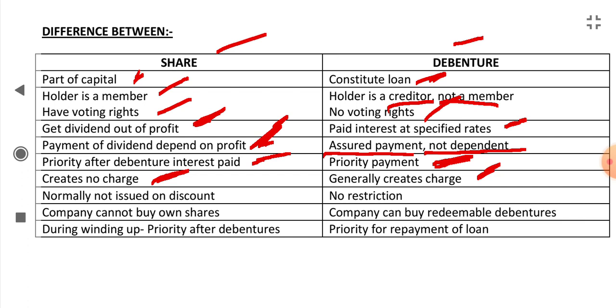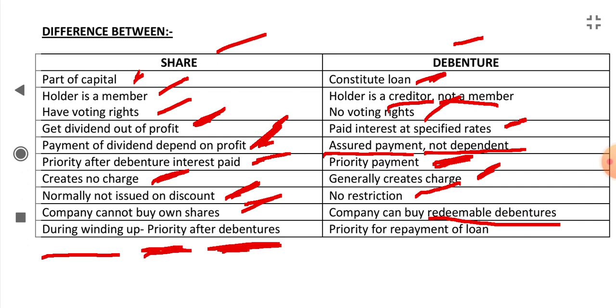The shares are normally not issued at a discount, but there is no such restriction in case of debentures. The company cannot buy its own shares, but the company can buy redeemable debentures. At the time of winding up, the priority of shares is after the debentures. The debenture holders have the priority for repayment of their loan. They get their loan first, and after the loan has been paid, then the turn comes of shareholders.